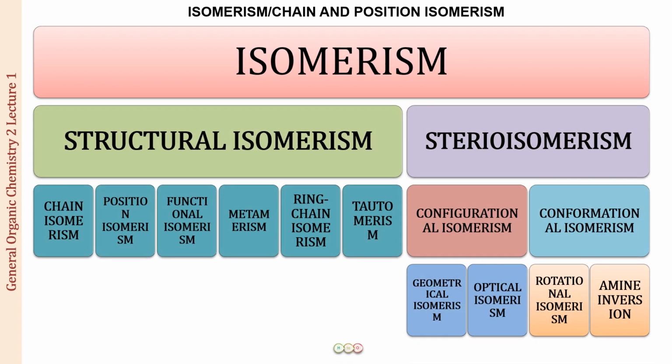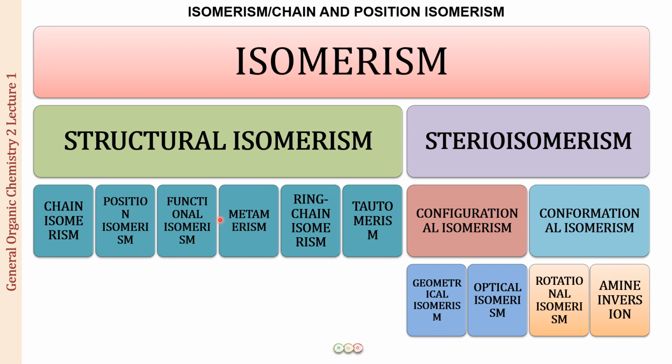So, the isomerism complete classification chart. Now this is in front of you. Isomerism is classified into structural isomerism and stereoisomerism. Structural isomerism is further classified into 6: chain isomerism, position isomerism, functional isomerism, metamerism, ring chain isomerism, and tautomerism. Alright, so these are the 6 types of structural isomerism. And then we have stereoisomerism, further classified into configurational isomerism and conformational isomerism. Configurational is geometrical and optical isomerism, whereas conformational is rotational isomerism and amine inversion.